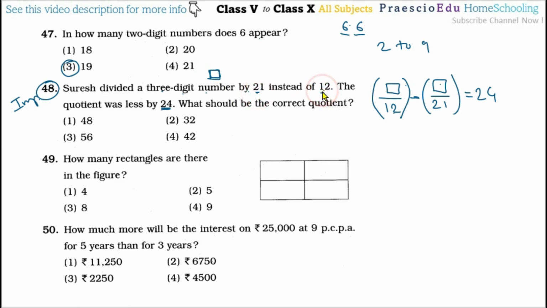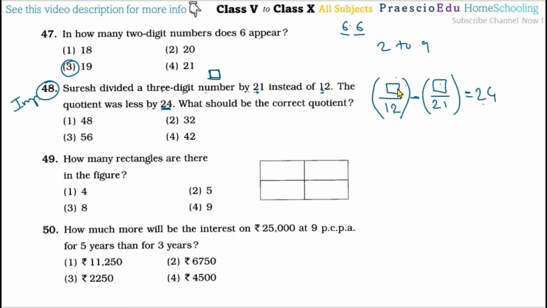If divided by 12, the quotient is greater, and if divided by 21, the quotient is lesser. So from the greater we subtract the lesser quotient. The quotient was less by 24, so this difference is 24.